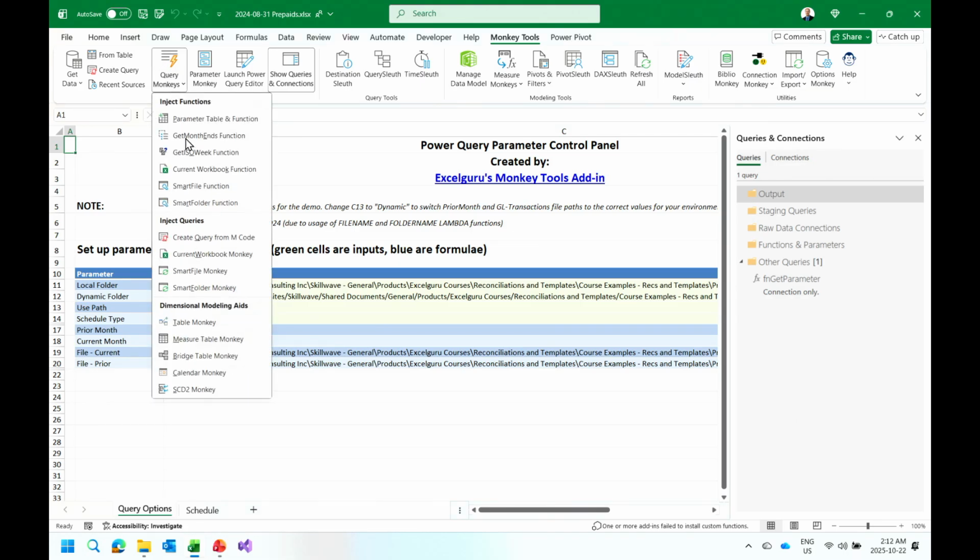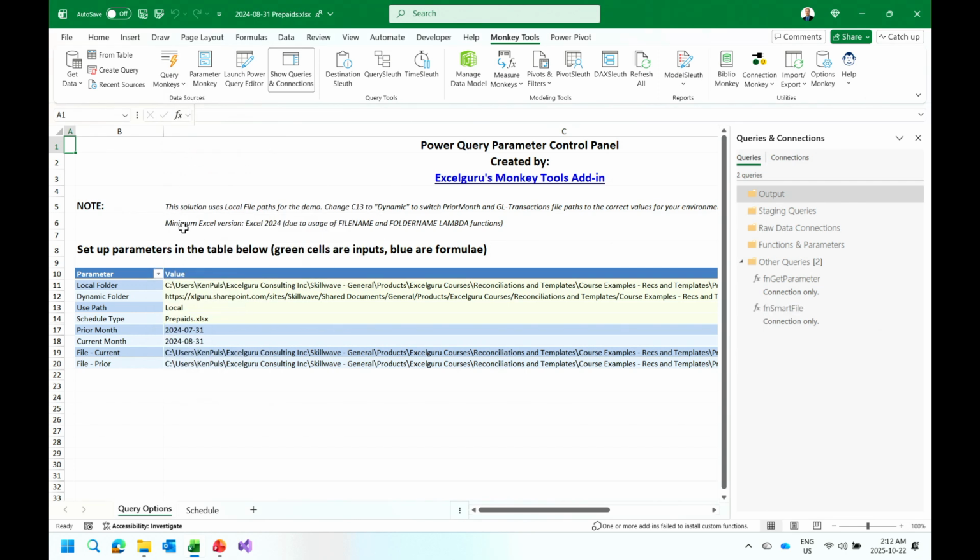I'm also going to inject another one here. Both of these are free in Monkey Tools, by the way. This is called Smart File. I'm just going to inject that, get it ready to go here. What the fnGetParameter function does is it reads from a table to bring it into Power Query. And what I'm looking for right now is this nice little thing here called file prior.